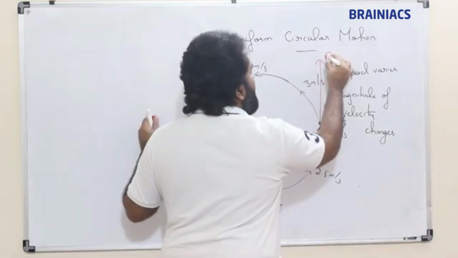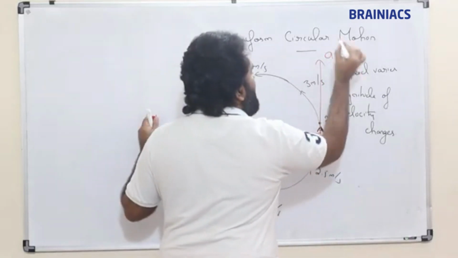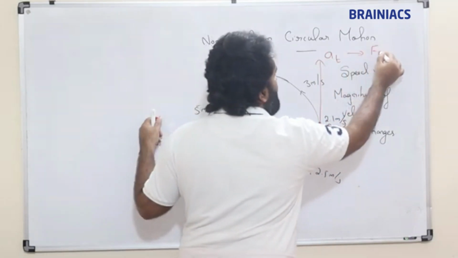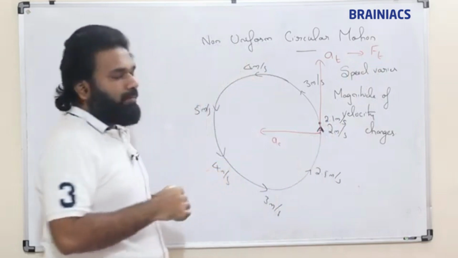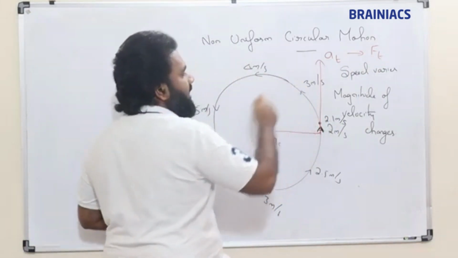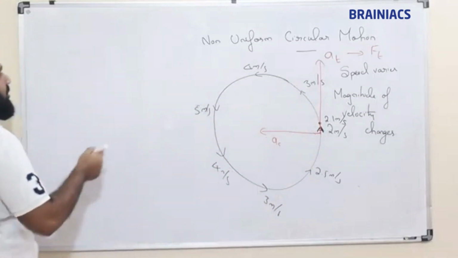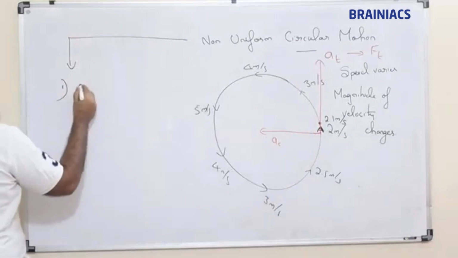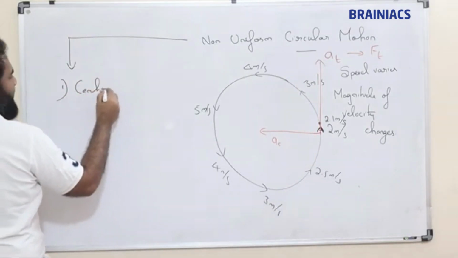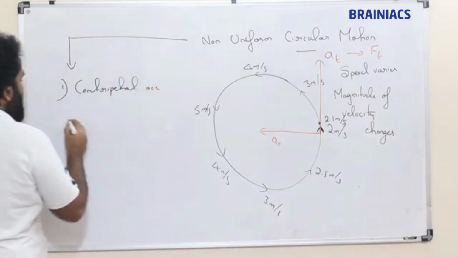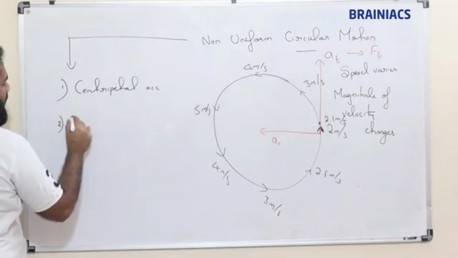So I am marking here a tangential acceleration. The source of tangential acceleration will be a tangential force. Clear? So in addition to centripetal acceleration, there is a tangential acceleration. When we come to non-uniform circular motion, centripetal acceleration will be there. In addition to that, what is also there?